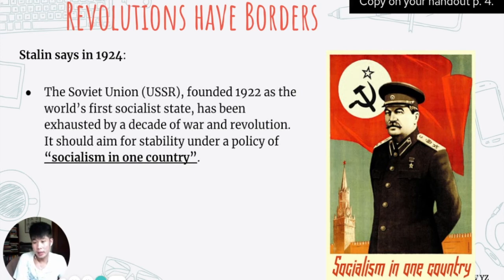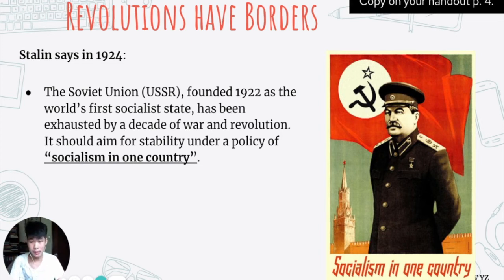Stalin is coming from a time when Russia has just fought World War One and the Civil War. Russia has been at war since 1914 to 1922 for 8 long years. And Stalin says, enough is enough. We have to stop fighting all these revolutions. So in 1924, Stalin calls for socialism in one country. In other words, the Soviet Union can be communist, but it doesn't have to be communist everywhere else.